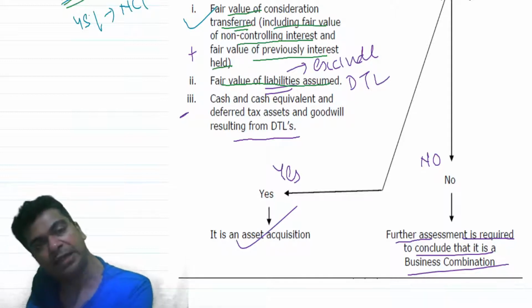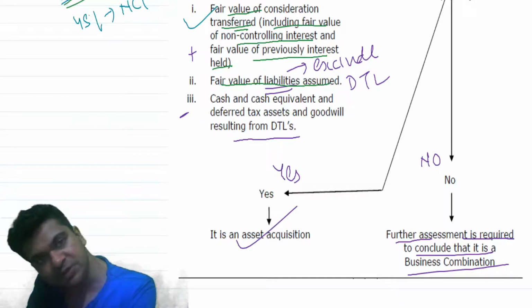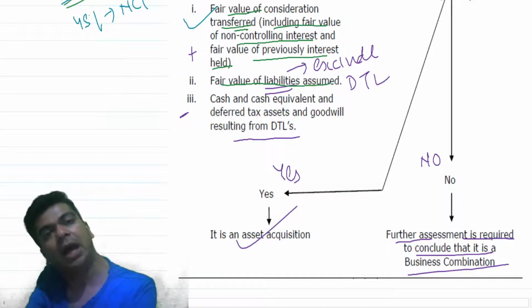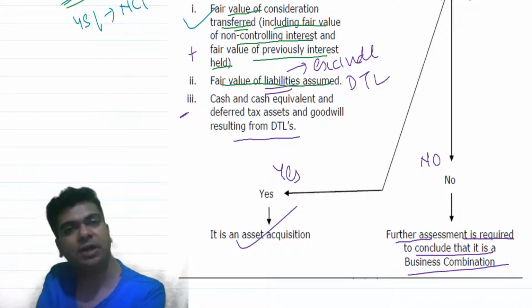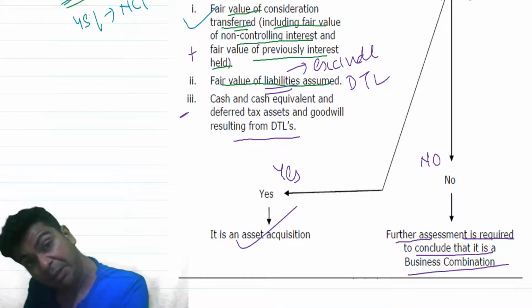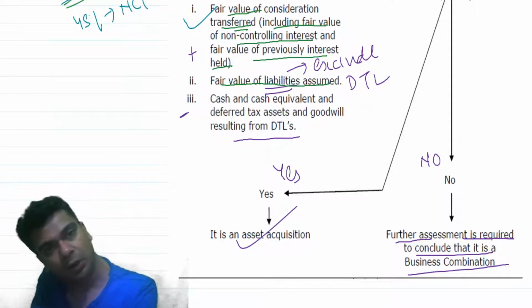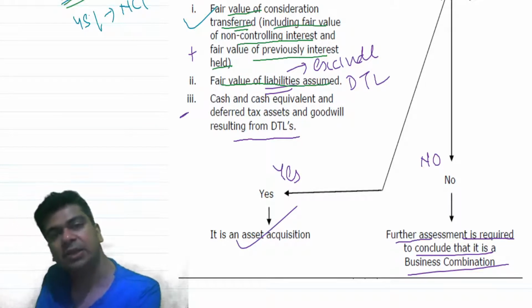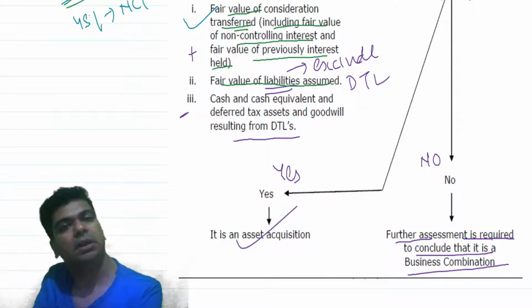You will have to identify that what you are acquiring is inputs. You will have to identify that what you are acquiring are processes. You will also have to come to the conclusion that there is a constant interaction between the inputs and the processes, and it is generating the output or will generate output in future. So detailed assessment will be necessary to conclude that it's a business combination. But if the concentration test is satisfied, that is, if the answer is yes, there is no need to do this detailed evaluation. We can very easily, or rather I will say very safely, say that yes, it indeed is an asset acquisition.